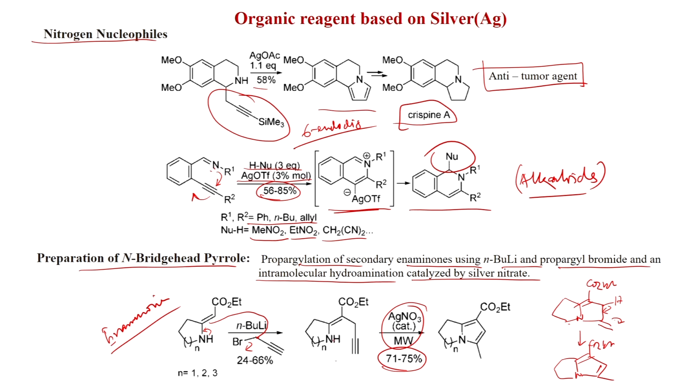Now you put in a catalytic amount of silver nitrate under microwave conditions, 5-exo-dig cyclization happens, and after isomerization you get the aromatization. This was published in Tetrahedron Letters 2004, page number 6787.